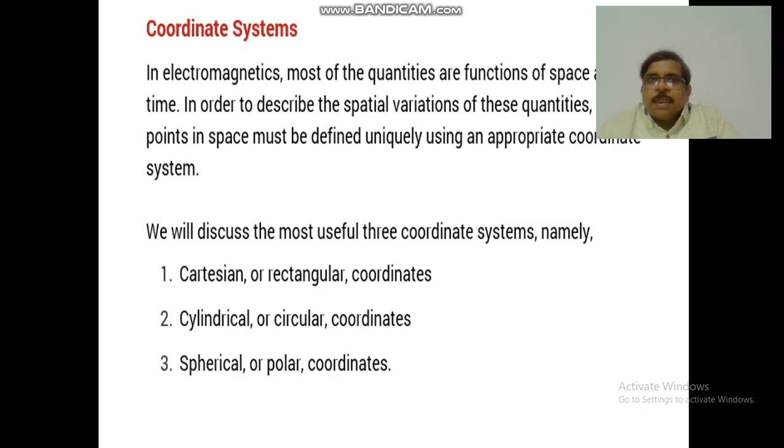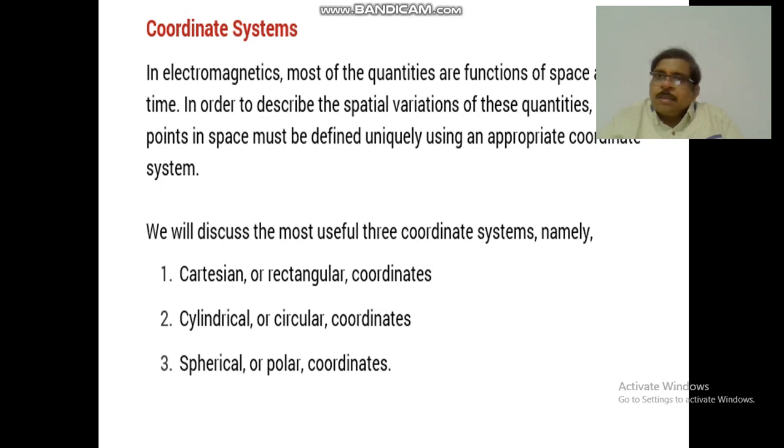What is a coordinate system? In electromagnetics, most of the quantities are functions of space and time. In order to describe the spatial variations of these quantities with respect to time, we use different types of coordinate systems. There are three types: Cartesian coordinate system, cylindrical coordinate system, and spherical coordinate system.